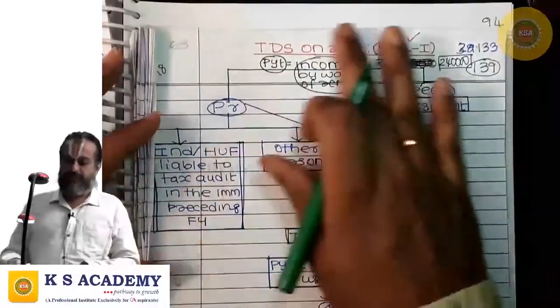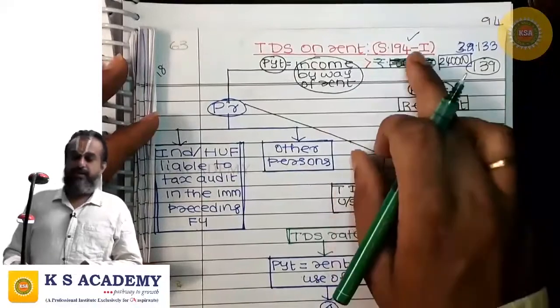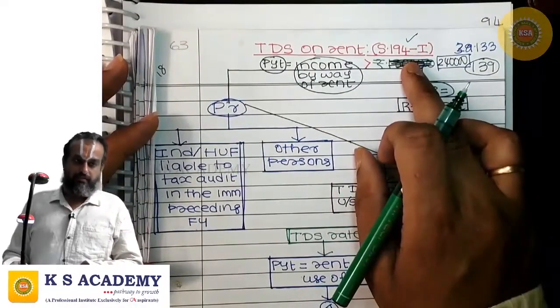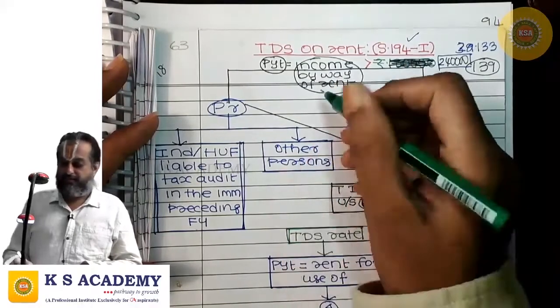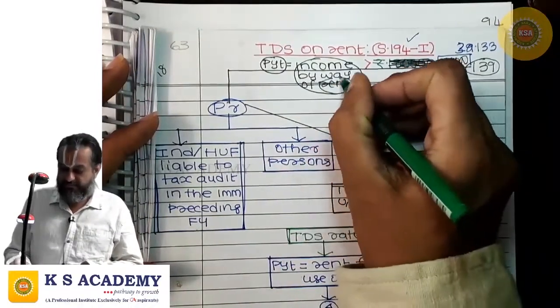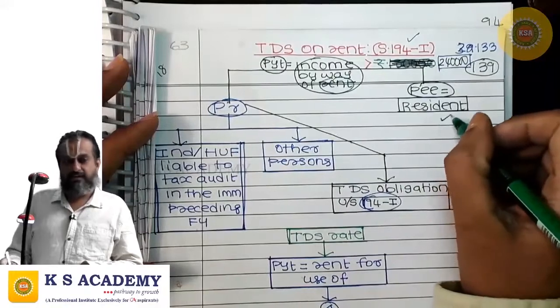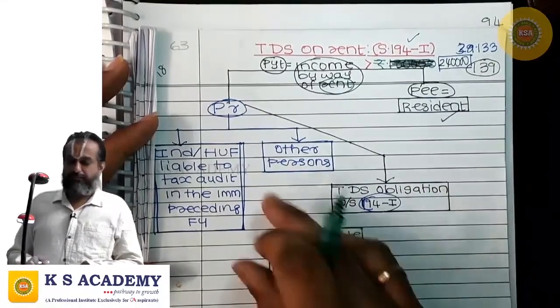To consolidate the discussion, 194I applies when the payment is income by way of rent and the payee is a resident and payer is anybody.